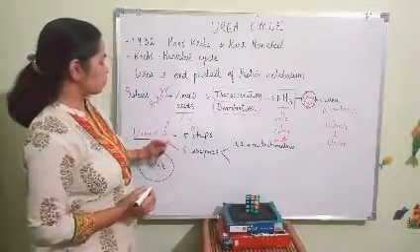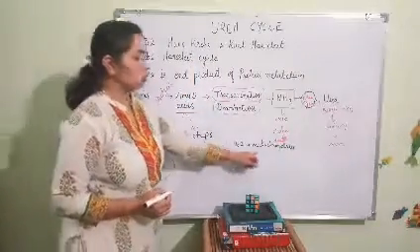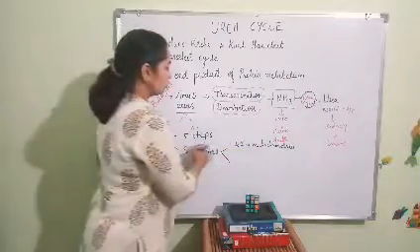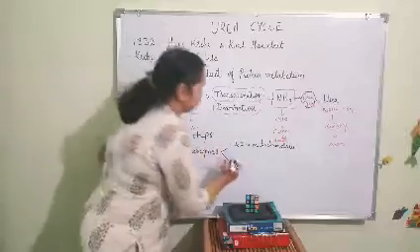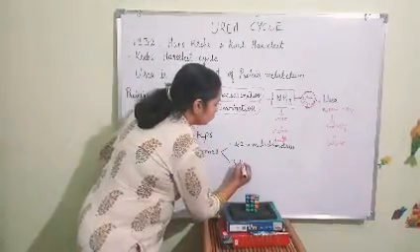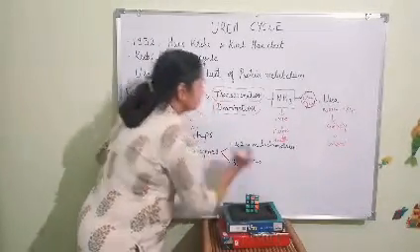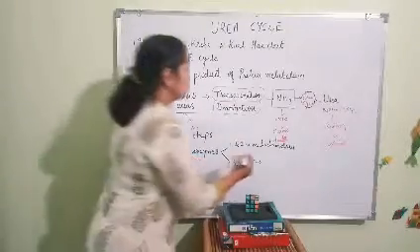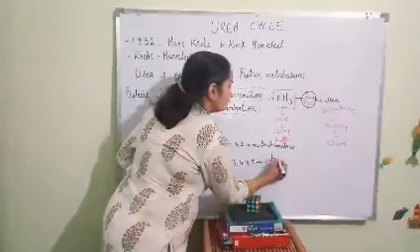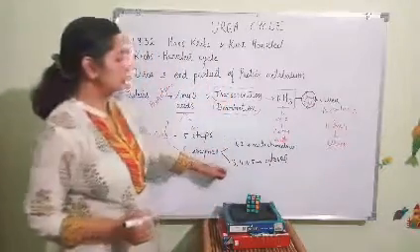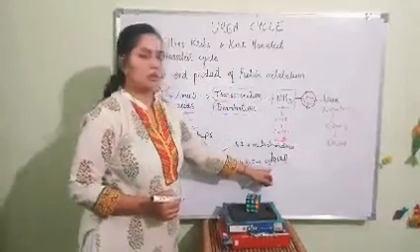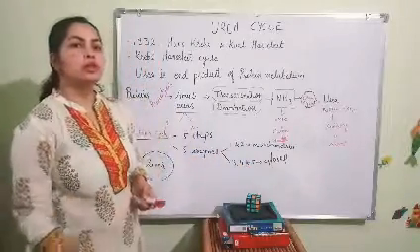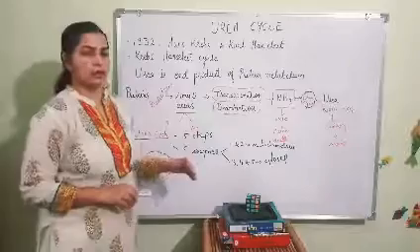So the first 2 steps of the urea cycle take place in mitochondria due to the presence of the required enzymes there, while the enzymes required for the third, fourth and fifth steps are present in the cytosol. So the remaining third, fourth and fifth steps take place in the cytosol. Now we will see the urea cycle in detail.